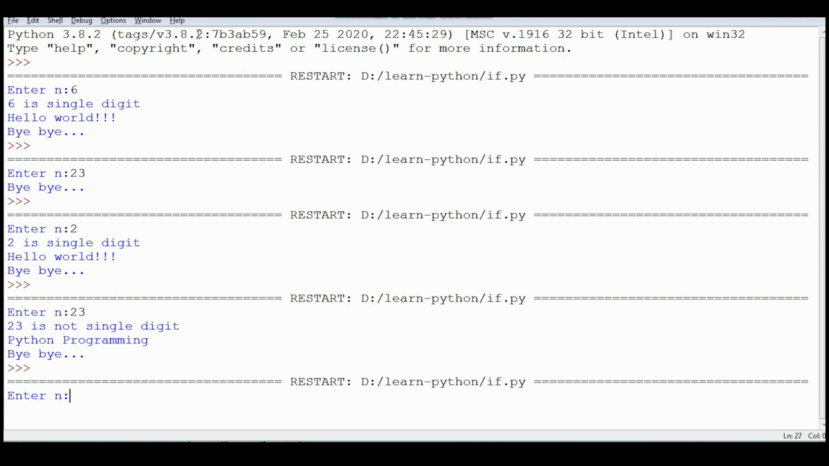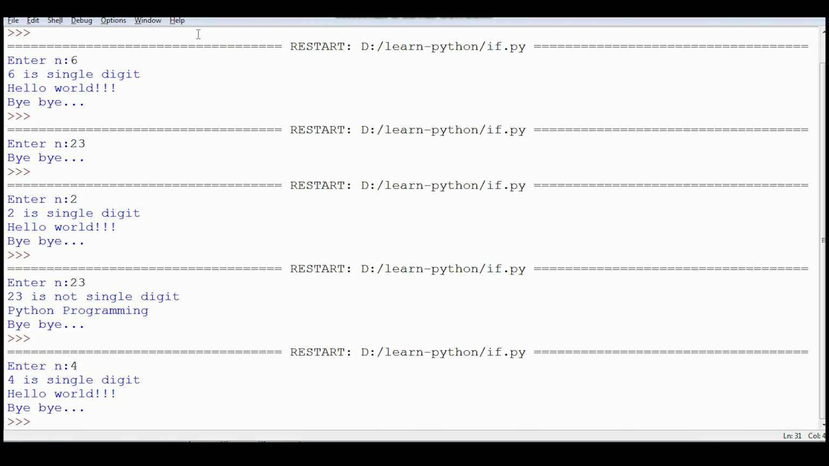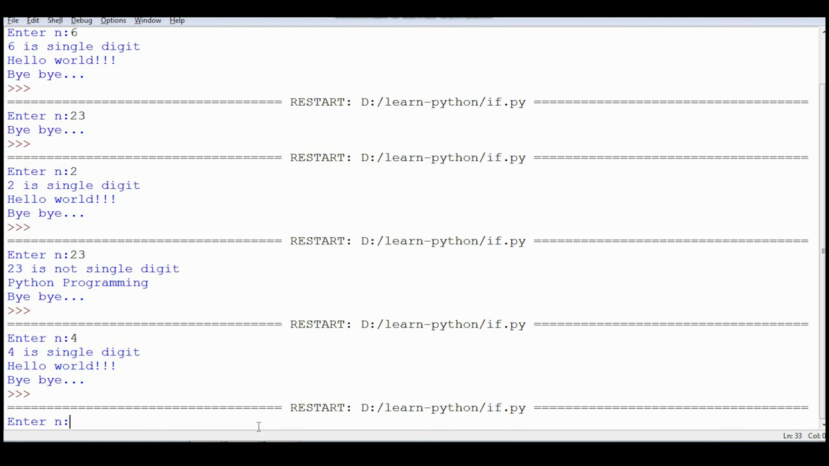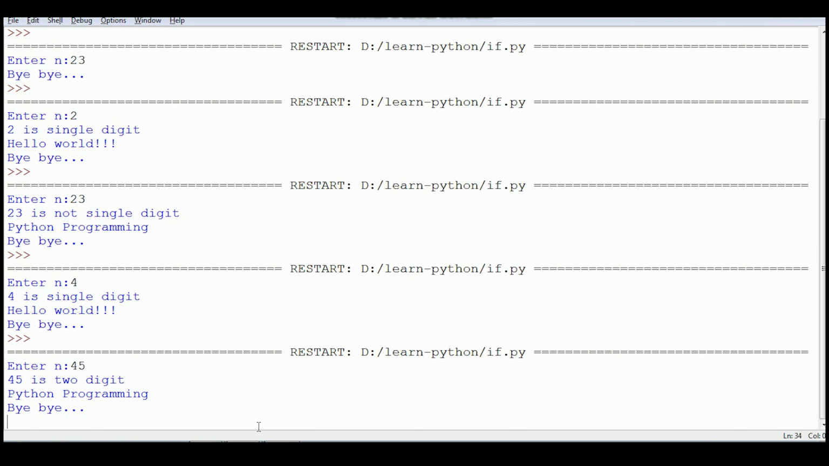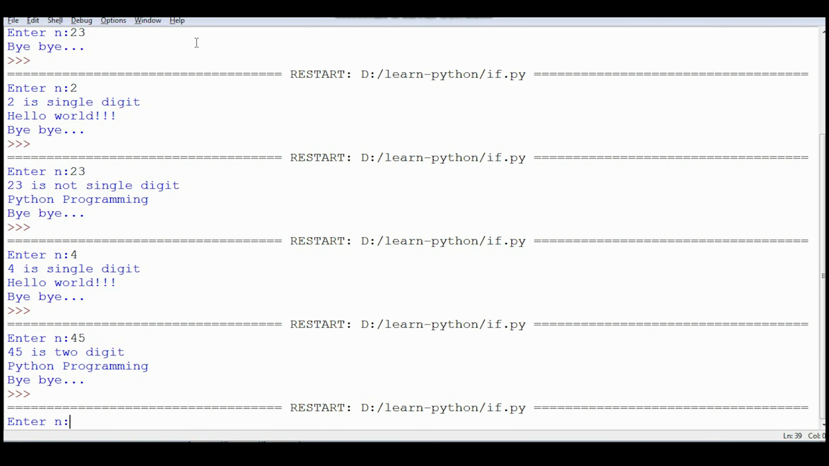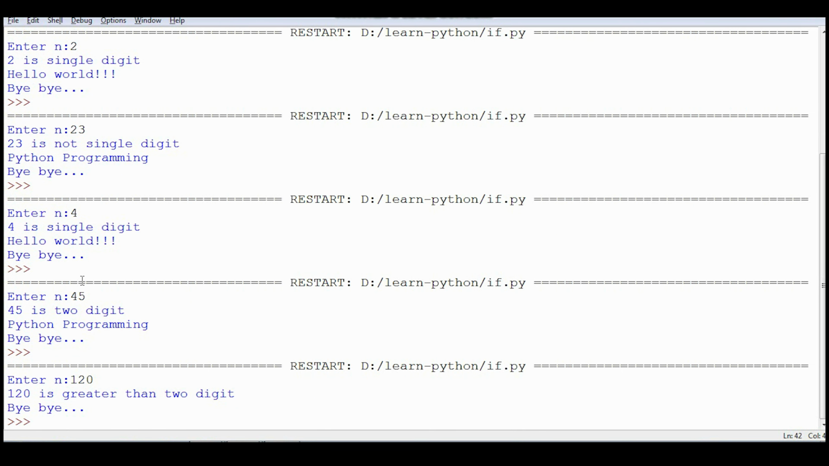If I input the value 4, the first condition comes out to be true, that is, n is less than 10. Therefore, that part is getting executed. If we run the same code with a different input, like I'm entering 45, which is less than 100, so the second condition is true. Therefore, it will run the second elif. Suppose I input a value which is more than 100. So now it is running the last default part. 120 is greater than 2 digit.